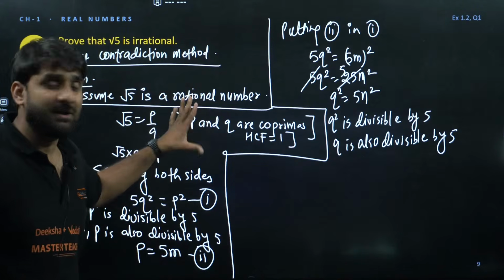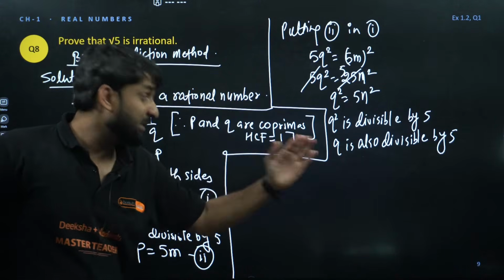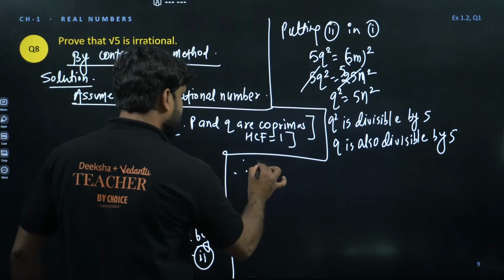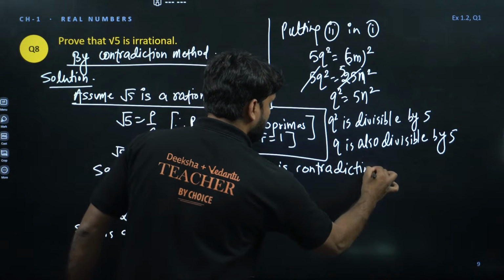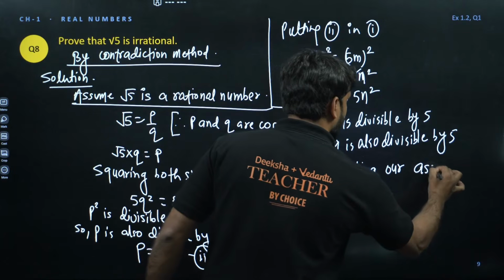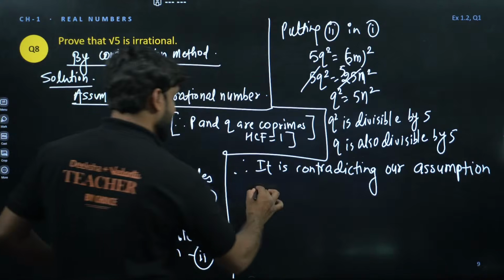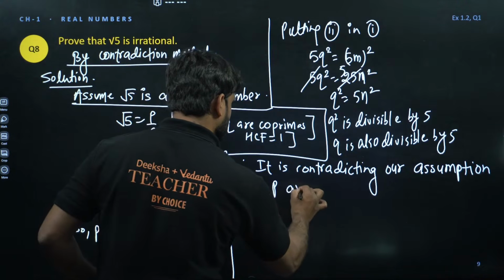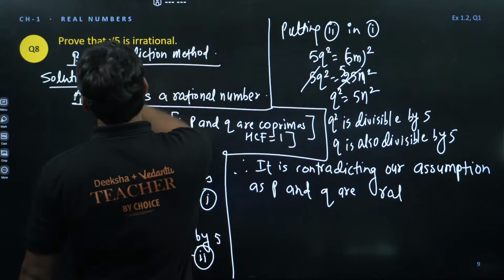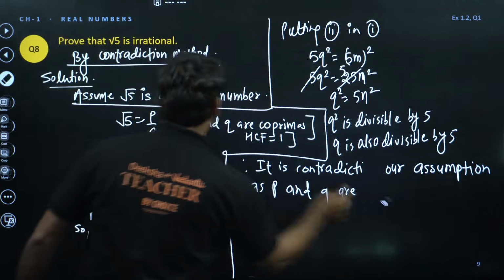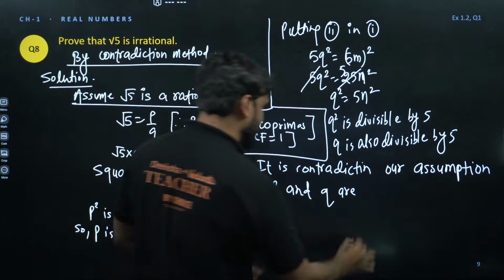Our assumption was p and q are co-prime, so they had only one common factor, which is 1, but we are getting one more common factor. So it is contradicting our assumption as p and q are co-prime.